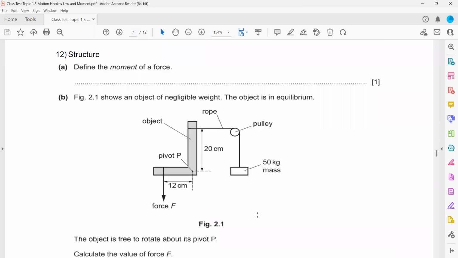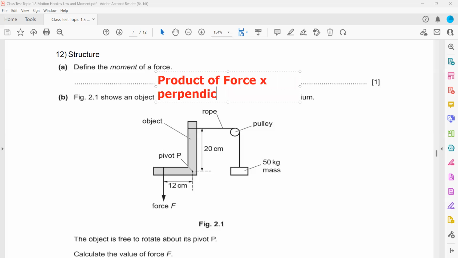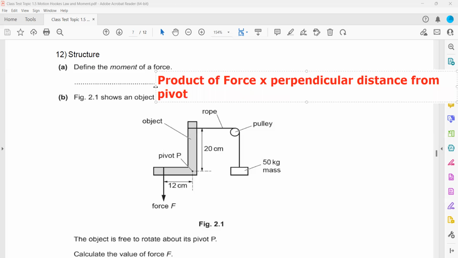Define a moment of a force. The turning effect of a force is called moment, or in definition, you can also write a formula. It's a product of force multiplied by perpendicular distance from the pivot. Or if you write the turning effect of the force around a fixed point or a pivot, that's also correct.